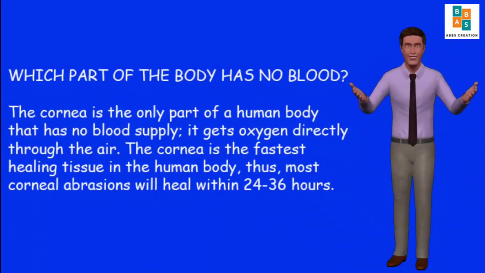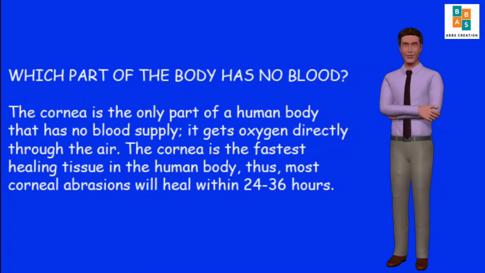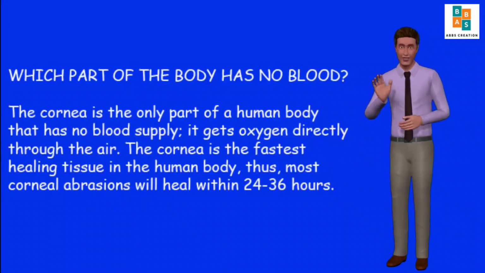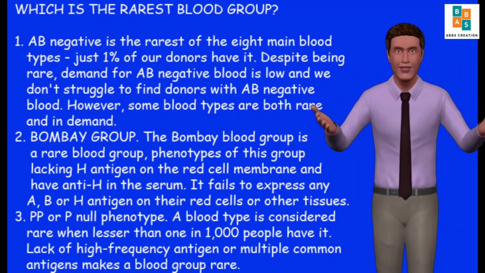Which part of the body has no blood? The cornea is the only part of a human body that has no blood supply. It gets oxygen directly through the air. The cornea is the fastest healing tissue in the human body, thus, most corneal abrasions will heal within 24 to 36 hours.